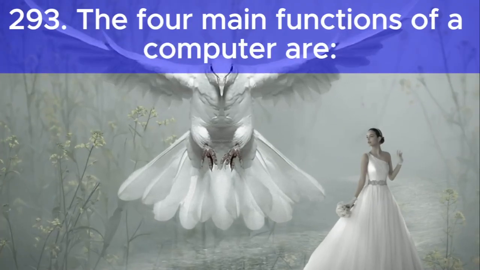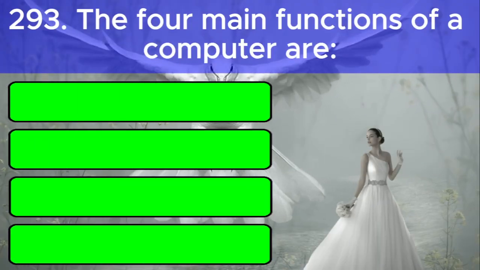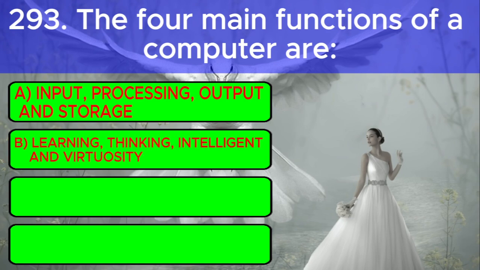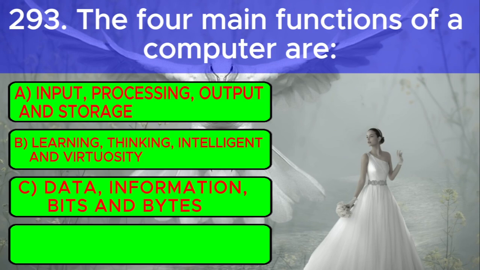Question number 4. The four main functions of a computer are: A. Input, processing, output, and storage. B. Learning, thinking, intelligent, and virtuosity. C. Data, information, bits and bytes.